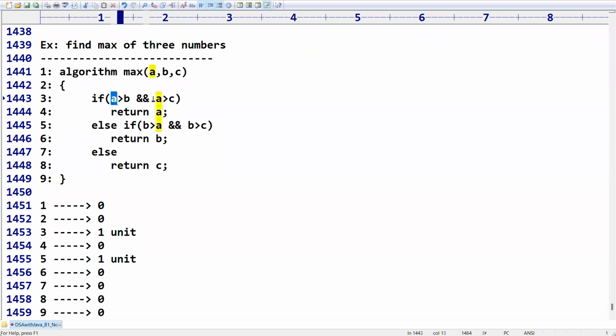I think we can check 2 conditions because we have only 3 numbers. If these 2 are not satisfied, ultimately we go for C without checking the condition. Writing a condition is not good, because if you write the condition, the time will be increased. We will look for less time execution, right? So if possible, I will try to avoid writing the condition.